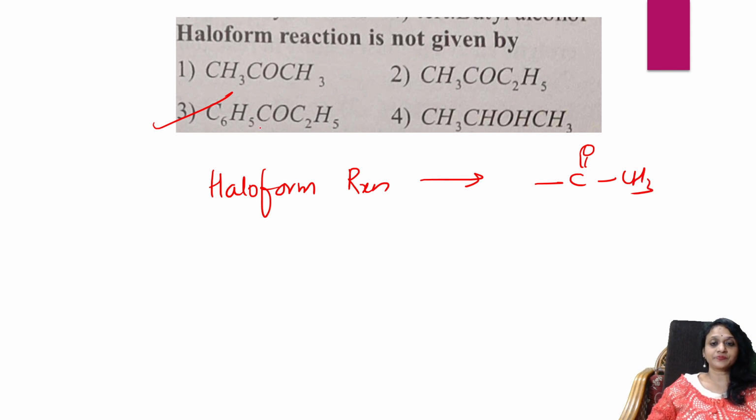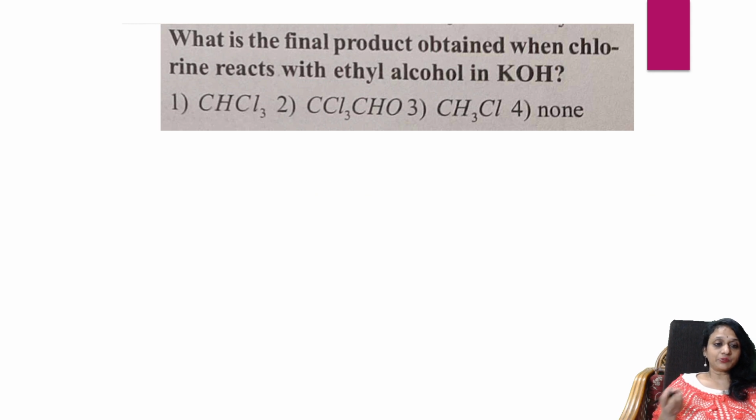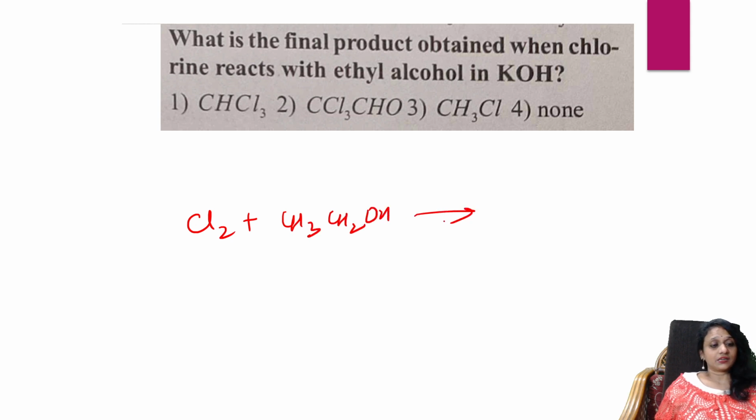Okay, next question. What is the final product obtained when chlorine reacts with ethyl alcohol in KOH? Remember, chlorine reacts with ethyl alcohol. First thing, careful: alcohol, this is an oxidation process. Alcohols on oxidation give aldehydes.